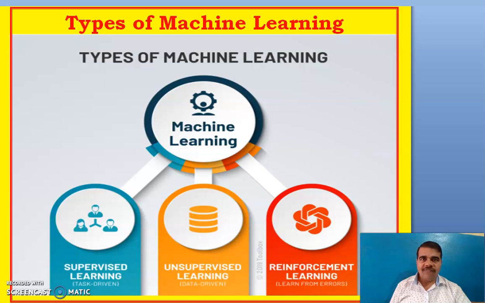In the previous video of Introduction to Machine Learning, we have seen that machine learning is the application of artificial intelligence. In this video, we will be seeing the types of machine learning. We have supervised learning, unsupervised learning, and reinforcement learning. Supervised learning is task driven. On the other hand, unsupervised learning is data driven. And finally, reinforcement learning is learning from errors.